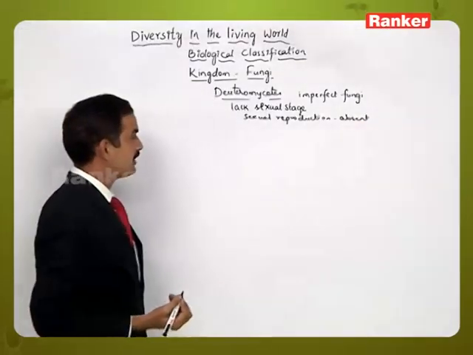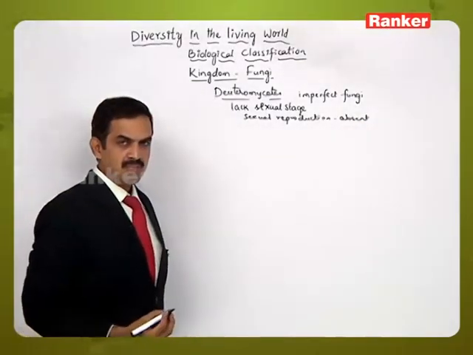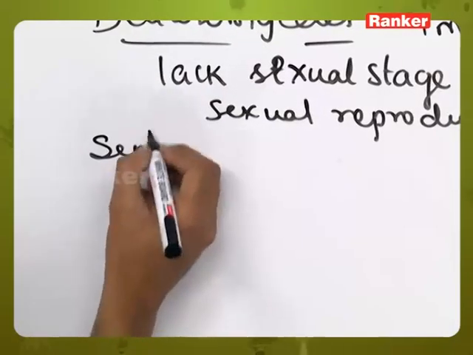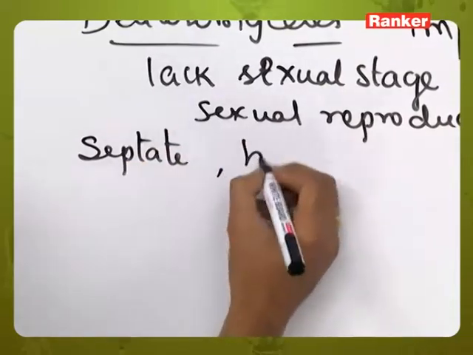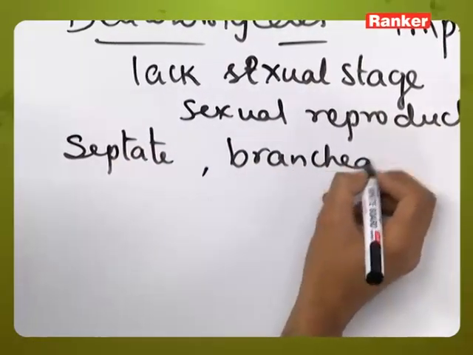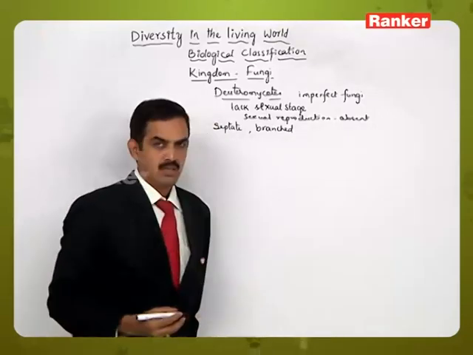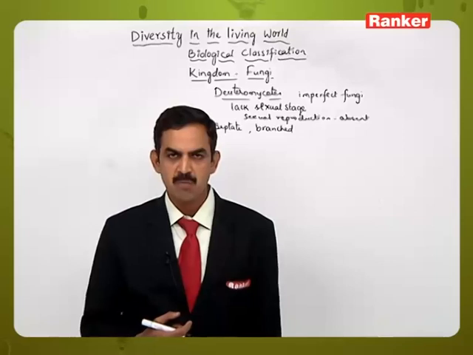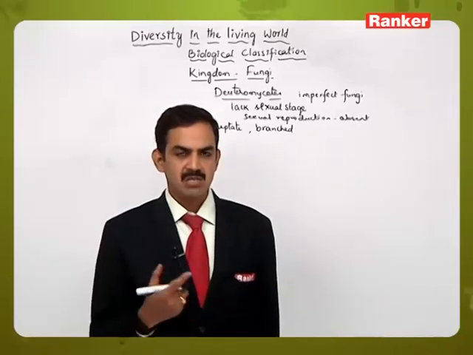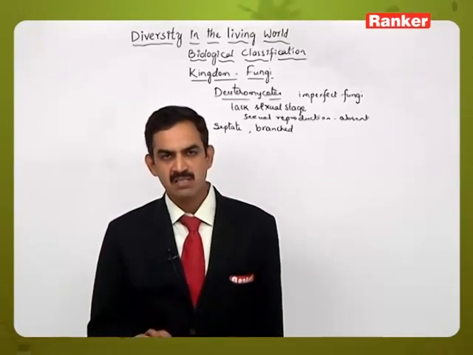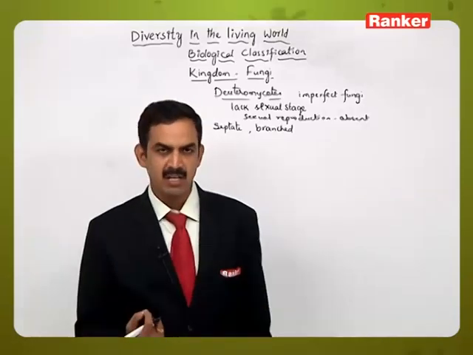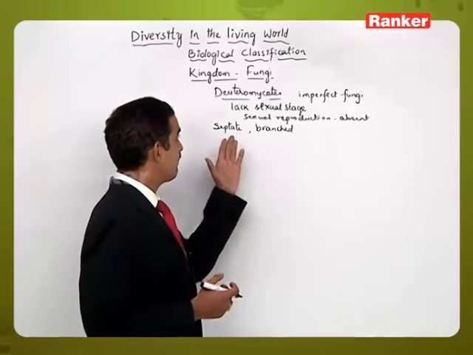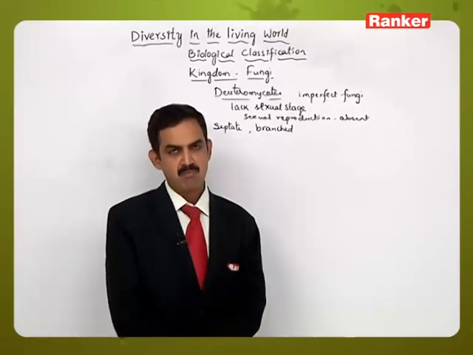Next, if you observe the organization of the thallus or the plant body, the hypha is a septate and branched filamentous structure like that of other fungi. Here the special feature related to Deuteromycetes members is that the asexual stage is given one name and the sexual stage is represented by some other name, and the sexual stage is present in some other group, whereas asexual stages are kept in the Deuteromycetes.